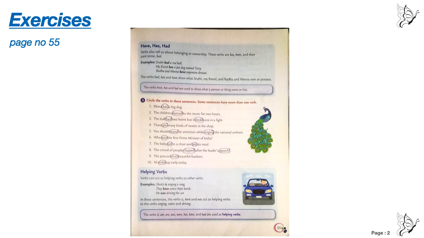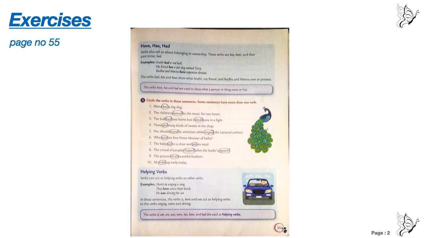Number 4, there are many kinds of sweets in the shop. Circle are. Number 5, you should stand at attention while singing the national anthem. Circle stand and singing. Number 6, who was the first Prime Minister of India? Circle was. Number 7, the baby sat in a chair and ate its meal.